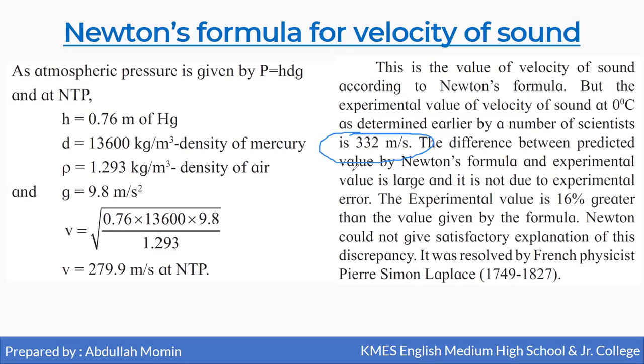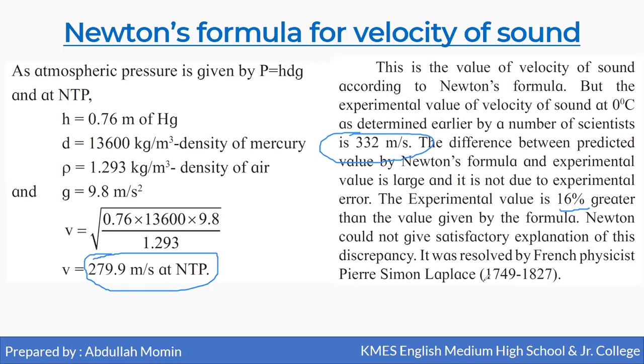The difference between the value predicted by Newton's formula, that is 279.9, and the experimental value, that is 332, is very large and it is not due to experimental error. The experimental value is 16% greater than the value given by Newton's formula. So Newton could not give a satisfactory explanation of this discrepancy. It was resolved by the physicist